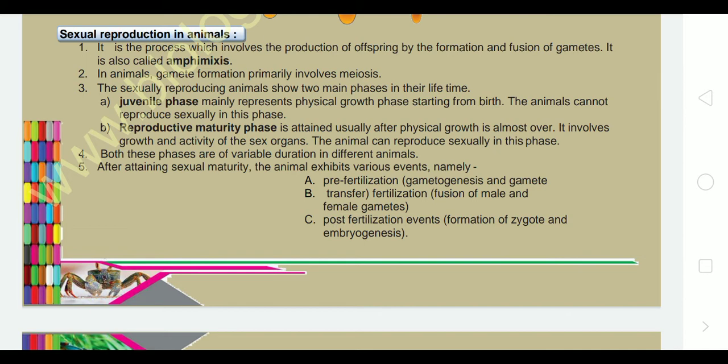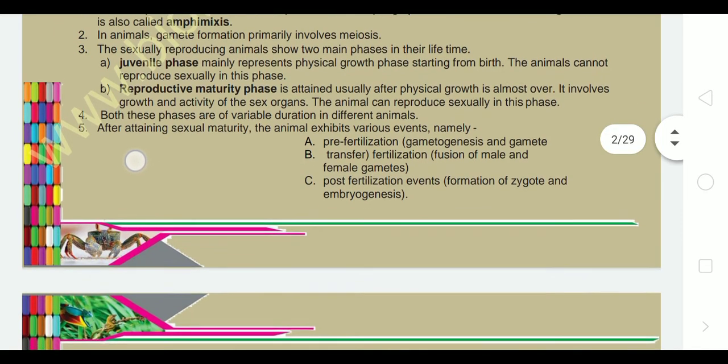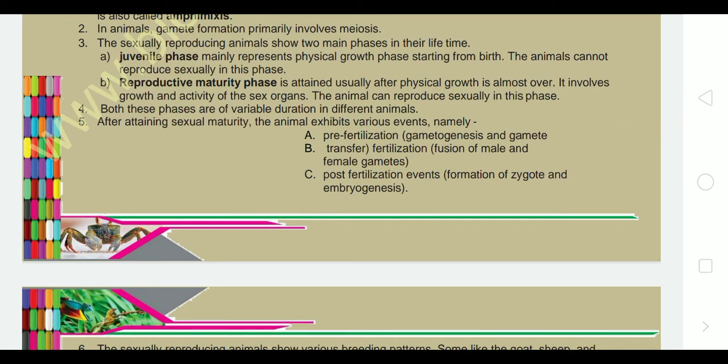After attaining sexual maturity, the animals exhibit various events, namely pre-fertilization, that is gametogenesis and gamete transfer. Pre-fertilization means before fertilization, where gamete formation takes place.